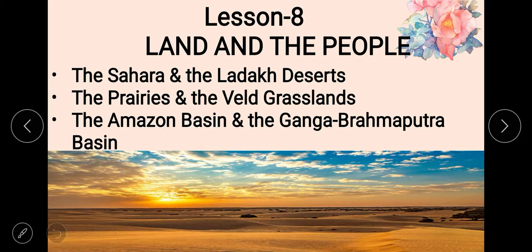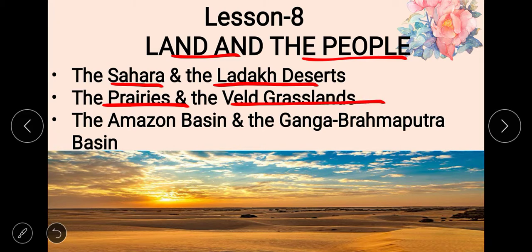We are discussing lesson 8 of geography, and the name of the lesson is Land and the People. In the previous video we discussed the desert, that is the Sahara Desert, which is known as the hottest desert of the world, and we also discussed the Ladakh desert, the coldest desert of the world. And today we will discuss the grasslands of the world, in which we will discuss the temperate grassland or prairies of North America and the Veld of South Africa.